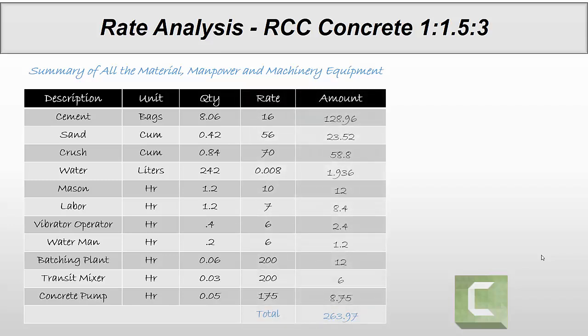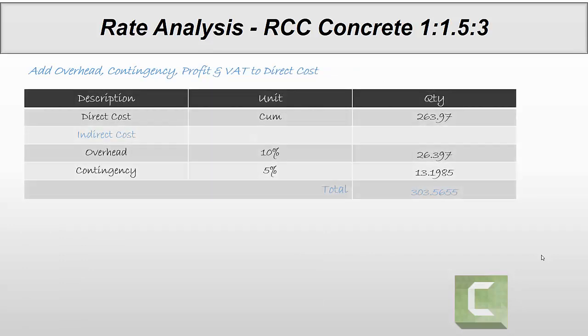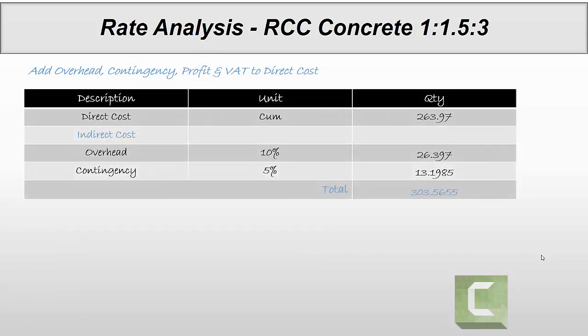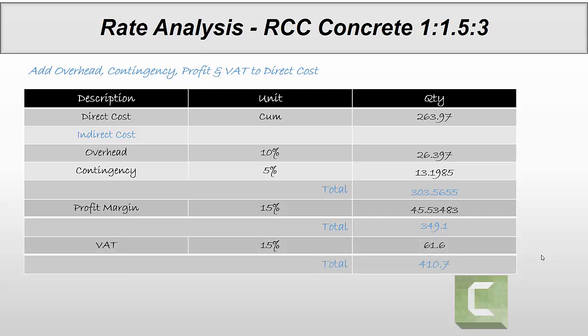263.97. Now add overhead, contingency, profit and VAT to the direct cost. So 10% overhead, 5% contingency. So the amount, direct cost plus indirect cost, is 303.5655 riyals. So add 15% profit margin. So the amount will be 349.1, and then add 15% value added tax. So the total rate for 1 cubic meter of concrete, ratio 1:1.5:3, is 410.7 riyals.